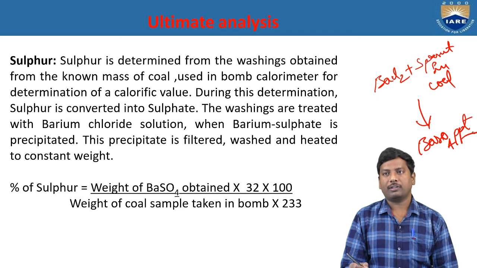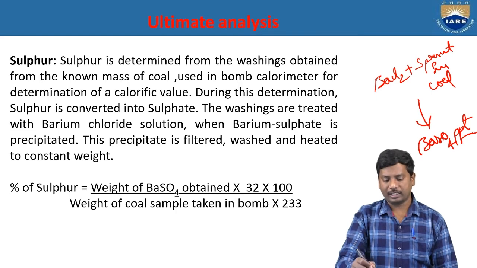So the washings are treated with barium chloride solution and barium sulfate is precipitated. Finally the precipitate is filtered, washed and heated to get a constant weight. So the percentage of the sulfur is equal to the weight of the barium sulfate obtained finally divided by the weight of the coal sample taken in the bomb calorimeter, multiplied by 100.